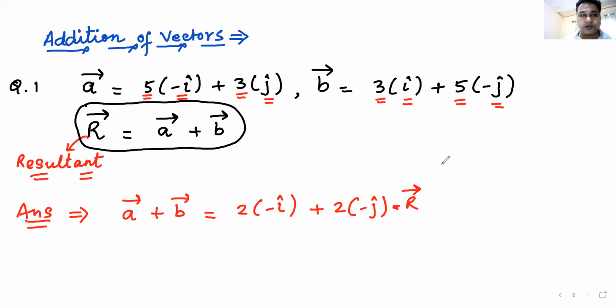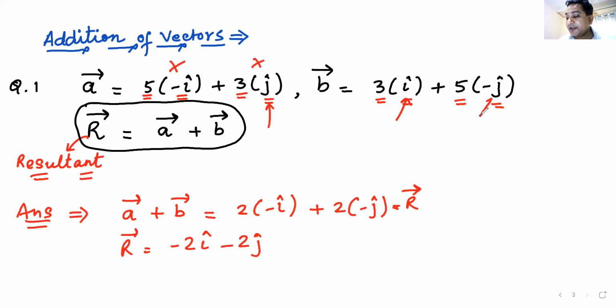But the question isn't over for me. You have got the value of r, that is, you can write it like this now, minus 2i minus 2j. From this class onwards, we will not be writing it like this because now we have understood what it means. Everyone has understood what it means? Yes or no? We are writing in terms of direction. We have understood that we should write it like this. But now just to make our life simpler, we will just write it in the way books write it, so that when you see it in books, you feel comfortable. So we'll now write it like this.